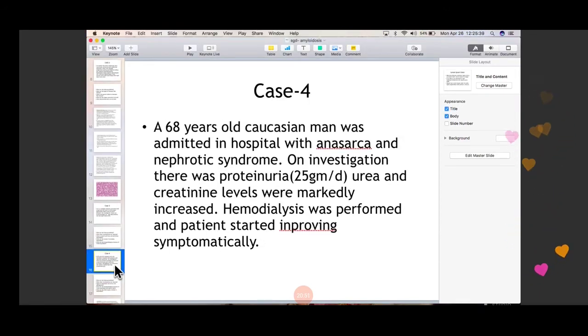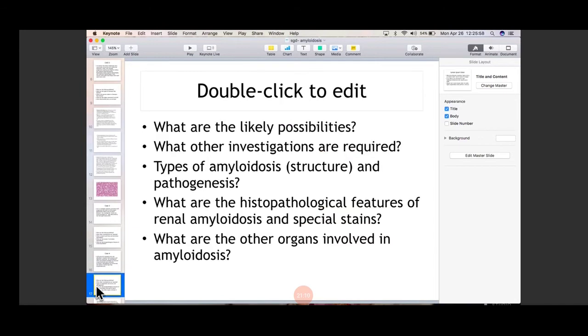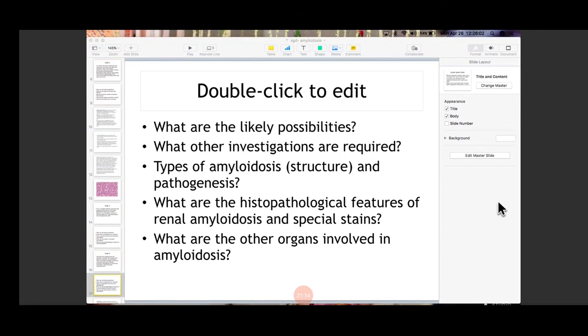Then I have another history. A 68-year-old Caucasian man was admitted to hospital with anasarca and nephrotic syndrome. On investigation, there was proteinuria, which was 25 grams per day, and the urea and the creatinine levels were markedly increased. Hemodialysis was performed and the patient started improving symptomatically. So what are the most likely diagnoses? Yes, anybody? You'll have to type your answers.